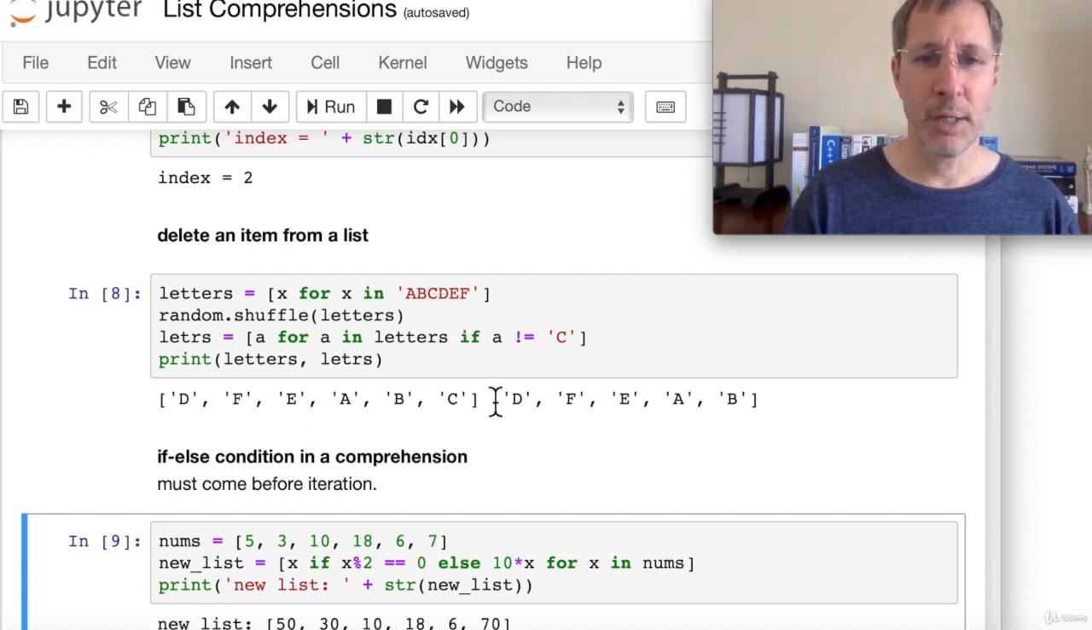And you see when we print them out, we get D, F, E, A, B, but we do not get C. So that works, pretty cool, huh? We basically filtered out the C wherever it is in the list. We don't know where, but we filtered it out.